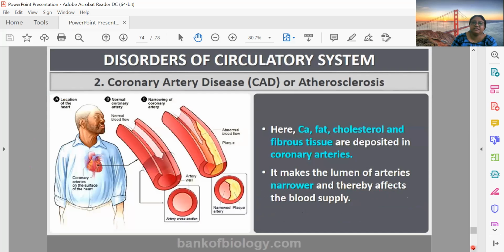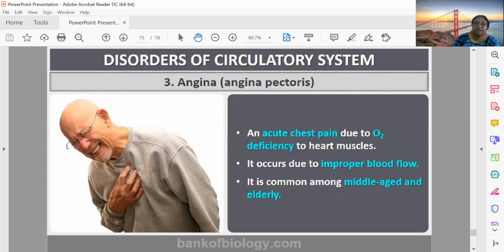Here, coronary artery disease, which is also known as atherosclerosis, is where calcium, fat, cholesterol and some fibrous tissue deposit into the wall of the coronary artery. So what is the coronary artery? You know, the coronary system is responsible for carrying blood to the heart. So if these arteries are blocked or their lumen is narrowed, then obviously that will affect the amount of blood that should reach the heart. And if that is not done, then there can be various problems faced by the heart.